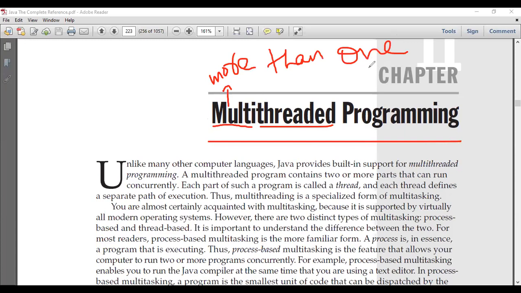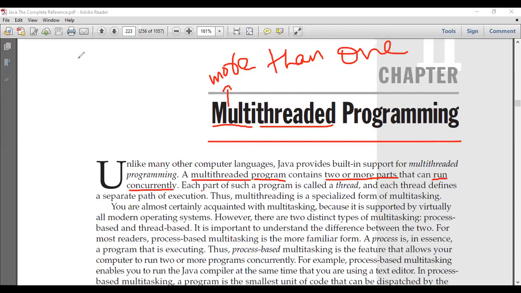So let us discuss the definition of multi-threaded. What does multi-threaded programming actually mean? It says that a multi-threaded program consists of two or more parts that can run concurrently. And we call each part of such a program a thread.